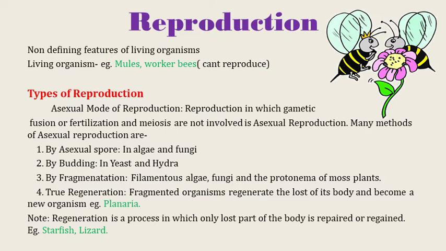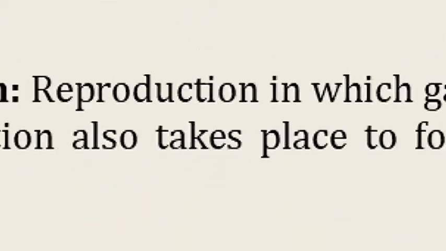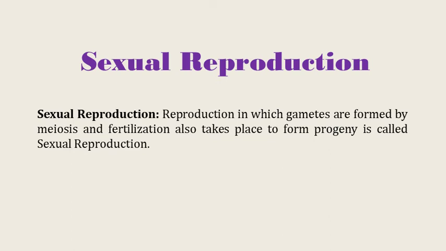I think you have seen the lizard. Sometimes the lizard's tail is lost, that means it has been cut, but later the lost part of the body is repaired or regained. Similarly we can see this in starfish also. Now sexual reproduction: here gametes are formed by meiosis and fertilization also takes place to form progeny.